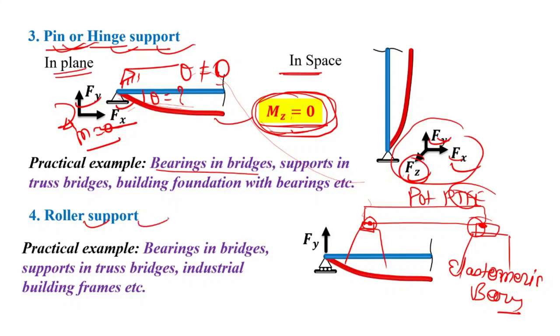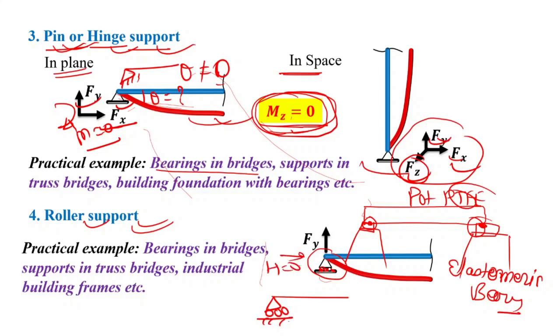So the next type of support is the roller support. A roller support looks something like this. Here some rollers are provided in the pin support. Suppose this is the pin, and rollers are provided so that we can release this horizontal force.